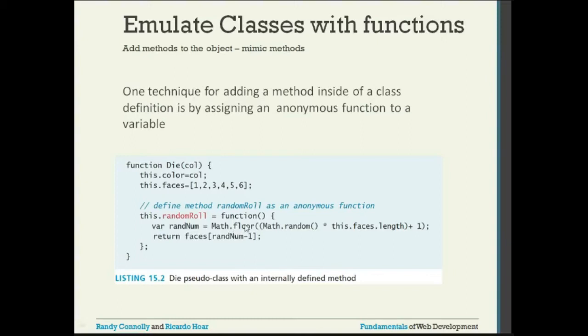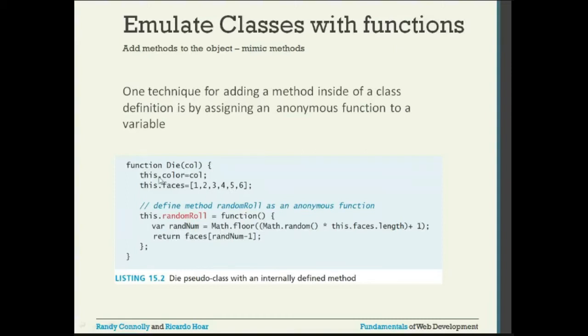So one number we are going to get. If this value is 0, then 0 is multiplied with 6, giving 0. Then you are adding 1. The floor of 1 is 1. What will it return? It returns random number minus 1, so it will return a 0 value. Similarly, it will return either 1, 2, 3, 4, 5, or 6. So one of the numbers it will return. Okay, that is the function.